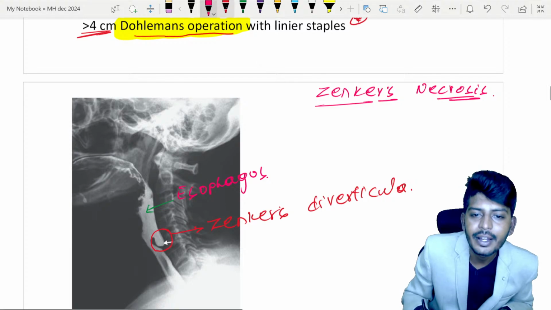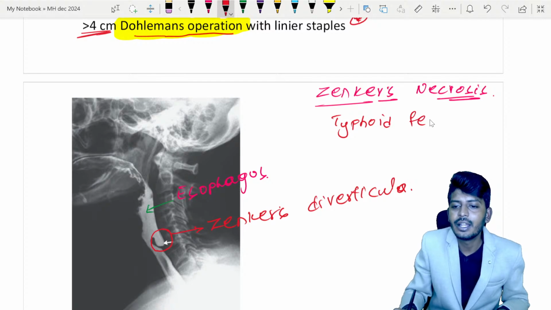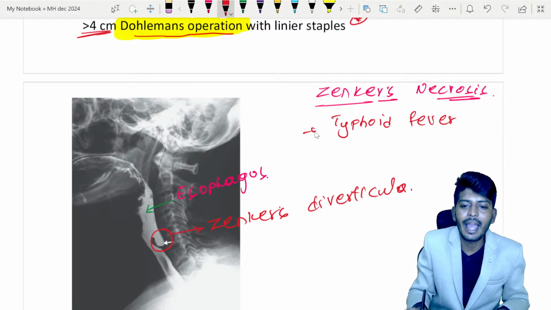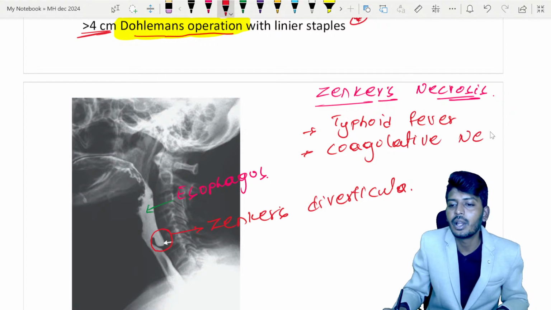Zenker necrosis is seen with typhoid fever. In typhoid fever, what exactly happens? It is a coagulative necrosis. Coagulative necrosis of which part of the body?